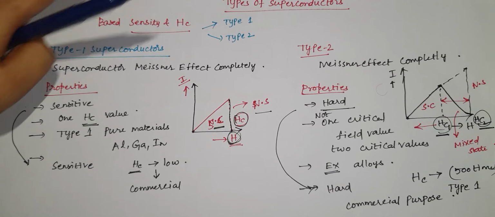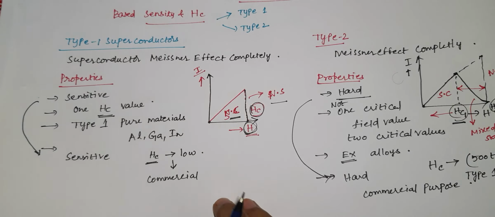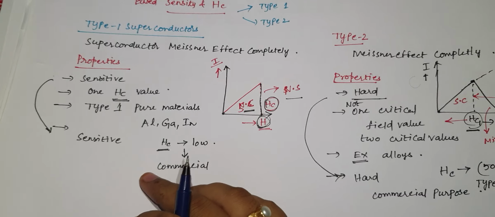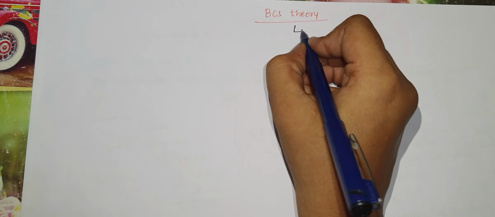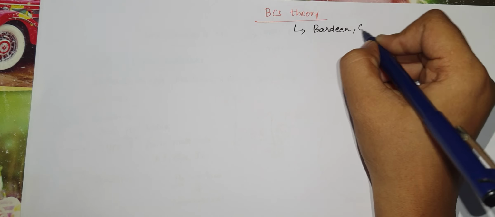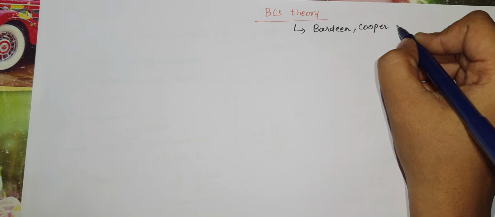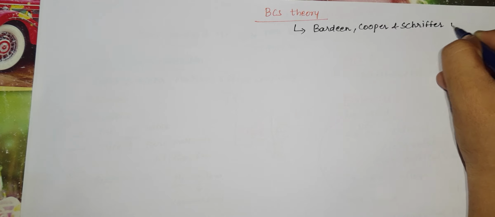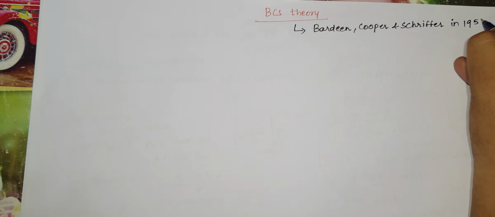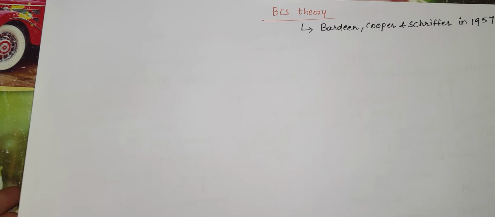And then let me discuss BCS theory. This theory was proposed by three scientists, Bardeen, Cooper, and Schrieffer, in 1957. What is this BCS theory?